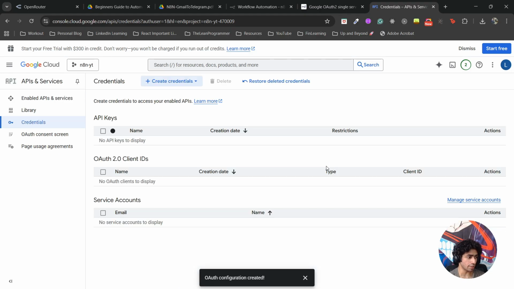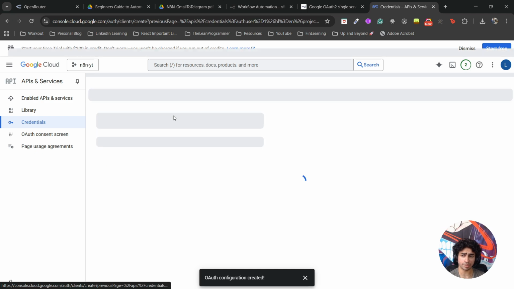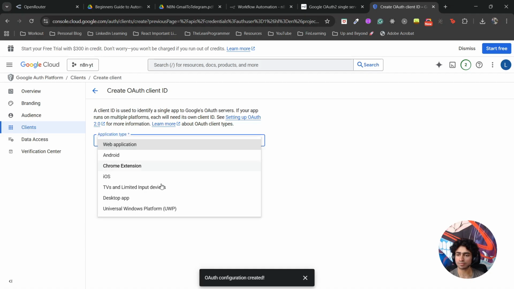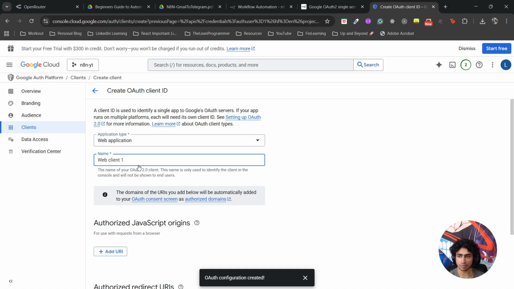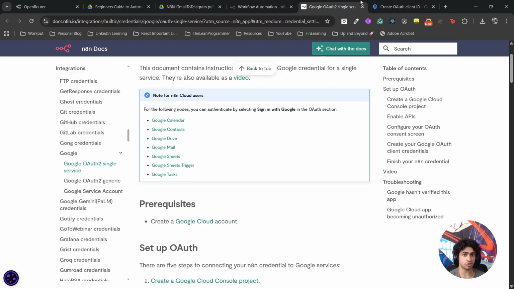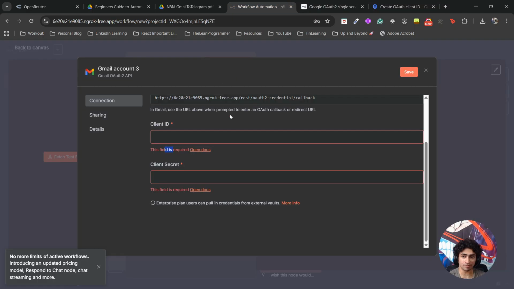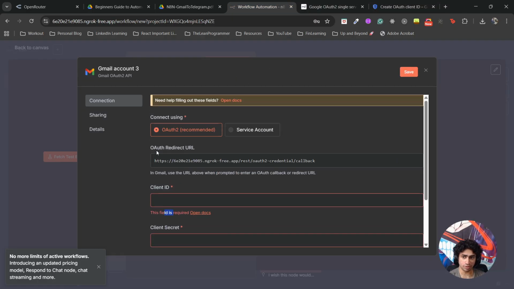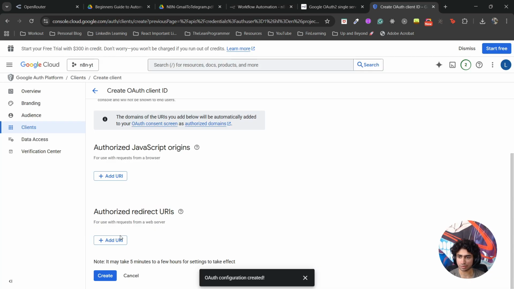Hope I'm not going too fast. If I am, just let me know in the comments. I'll just create new credentials for my OAuth client ID. Takes a lot of time, but fine. Web application. The name of the web application, same thing, anything, N8N Gmail, that's fine. Now here you need to add an authorized redirect URL because you need to know which app you're authorizing, which URL, which endpoint you're authorizing it to, right? So that's where you need to add an OAuth redirect URL. Simple. Okay, add a URL.